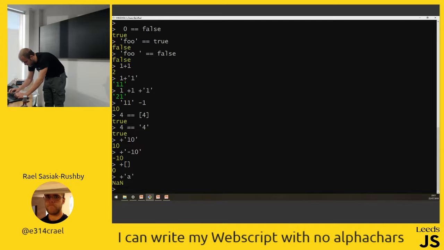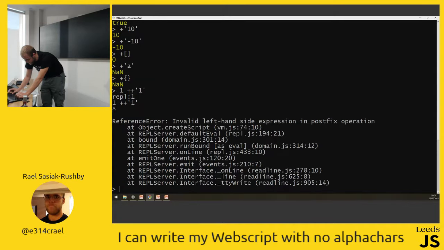And what if I do 1 plus plus string 1? So 1 plus plus string 1. What's that going to be? That's a syntax error. But if I remember to put my space in, well, that's 2.